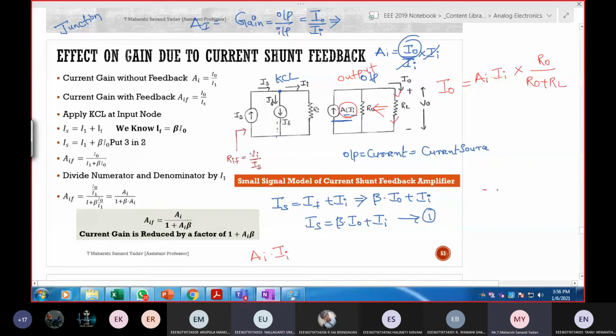I'll give you one more thing. For this, you tell me now. By applying voltage division rule, tell me the answer here for V2. Total voltage V1, input. Here, what will you take, R1 or R2?